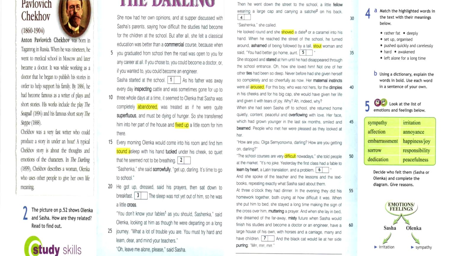What a shame to have to wake him, she thought. "Sashenka," she said sorrowfully, "get up, darling. It's time to go to school." He got up, dressed, said his prayers, then sat down to breakfast. He drank 3 glasses of tea, ate 2 large cracknels, and half a buttered roll. The sleep was not yet out of him, so he was a little cross.